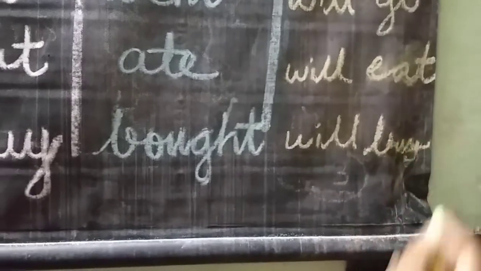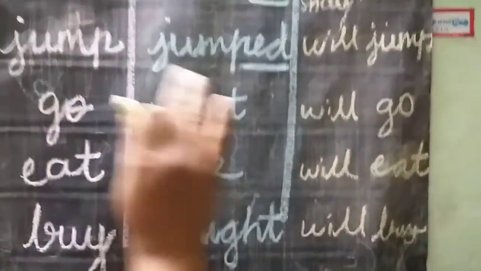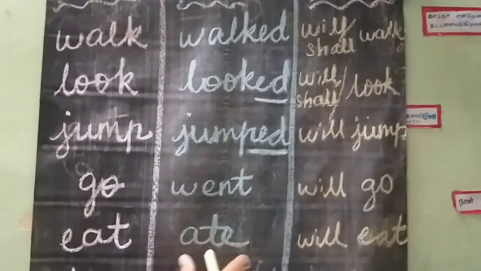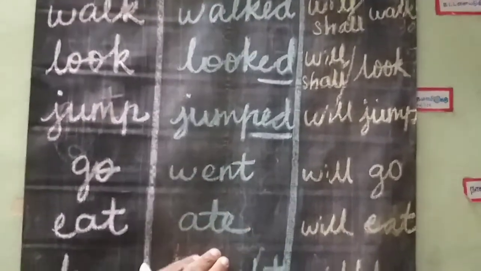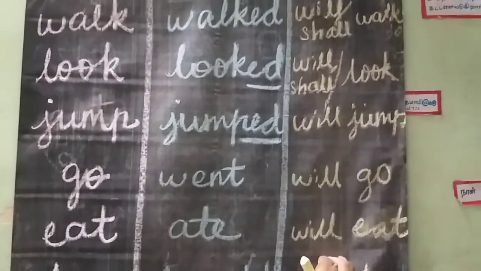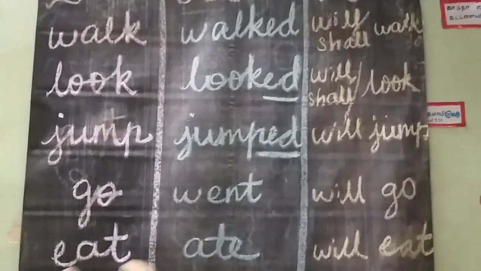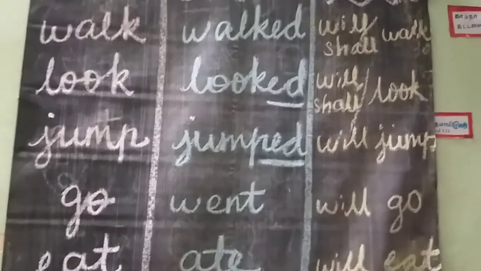Again I tell, listen carefully. Present tense, past tense, future tense. Present tense means what is happening now. Past tense means already happened earlier. Future tense means is going to happen.